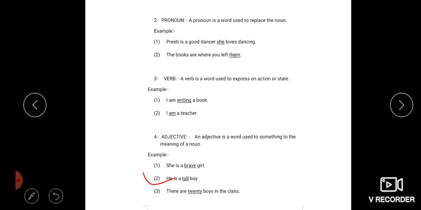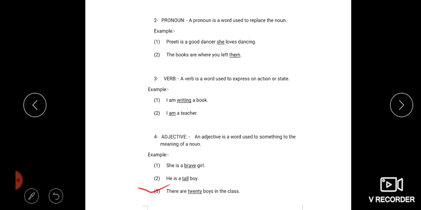Next example: there are 20 boys in the class. We have underlined the 20 here because 20 is showing a number, and actually it is an adjective.